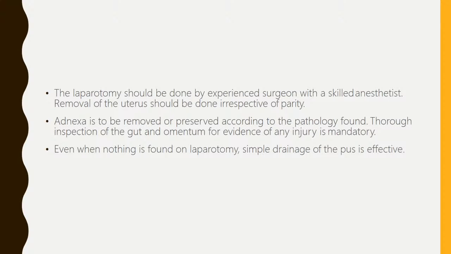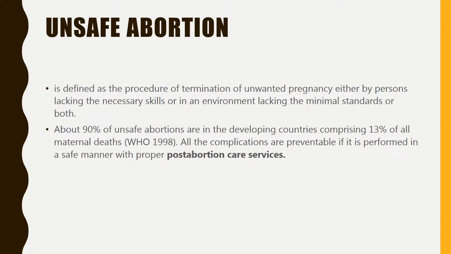Laparotomy should be done by an experienced surgeon with a skilled anesthetist. Removal of the uterus should be done irrespective of the parity. Adnexa are to be removed or preserved according to the pathology found. Thorough inspection of gut and omentum for evidence of any injury is mandatory. Even when nothing is found on laparotomy, simple drainage of pus is effective.